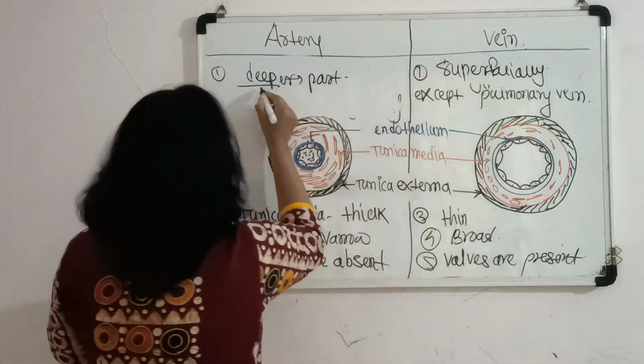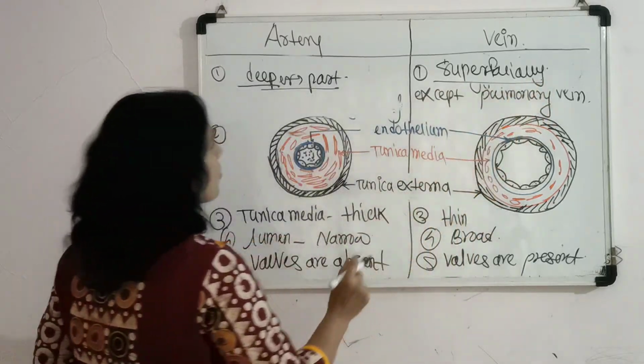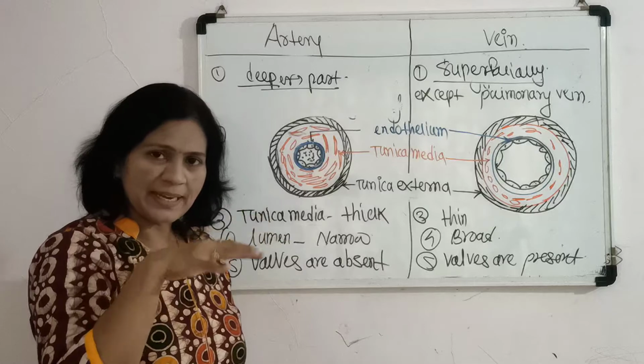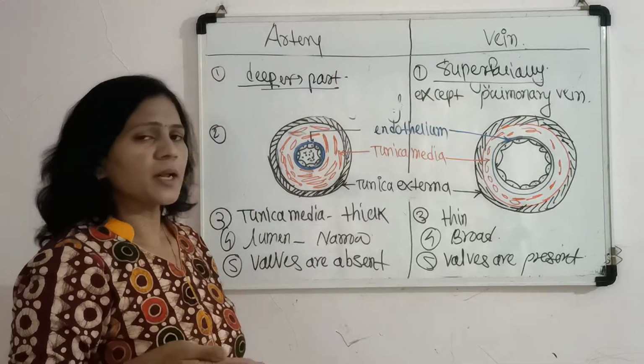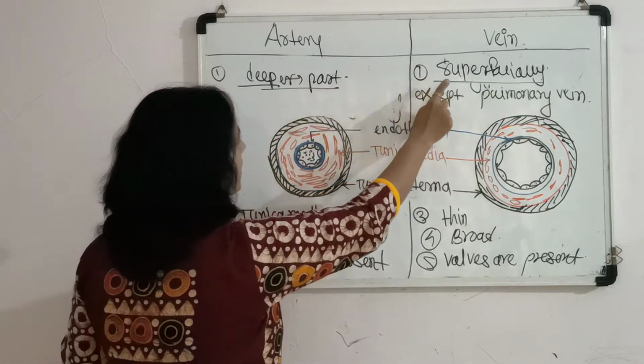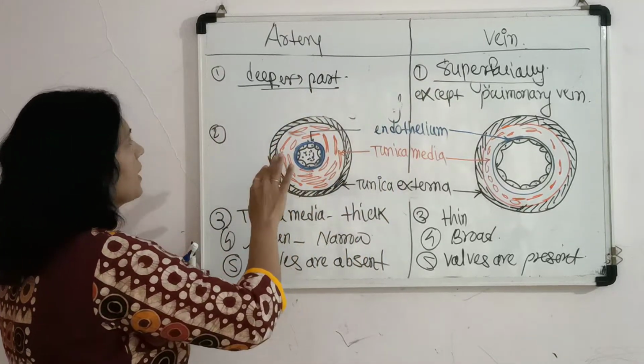Veins are present superficially in our body. Arteries are comparatively in the deeper part, but veins are in the superficial part. This is also a most important differentiating point.